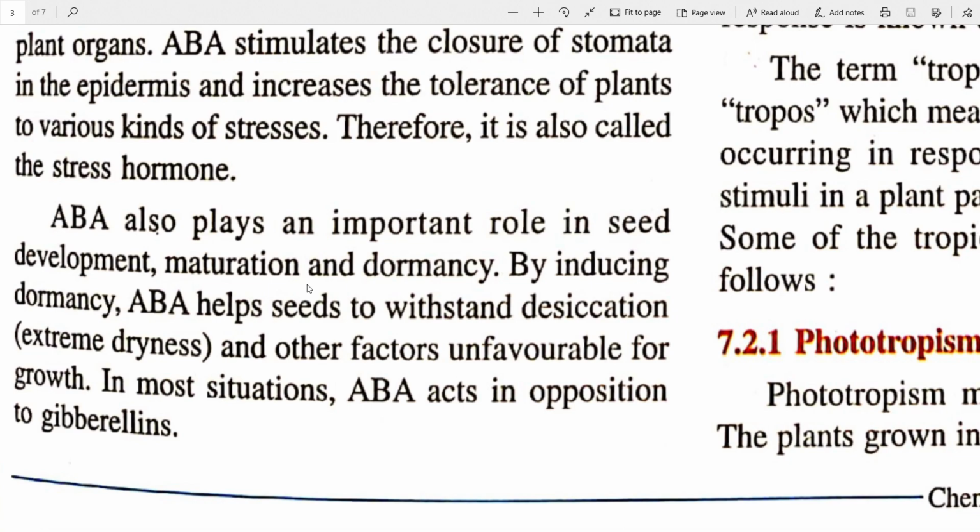When it gets the suitable conditions around it, right? In case of this ABA, what happens is that it induces dormancy so that the seed goes into a dormant stage and it doesn't get dried up. Dried up will of course kill the seed. So extreme dryness, this term is desiccation, and other factors that are unfavorable for growth. So it helps the seed to withstand all unfavorable conditions and wait for the time when it will get the suitable surroundings around it. In most situations, ABA acts in opposition to gibberellins.